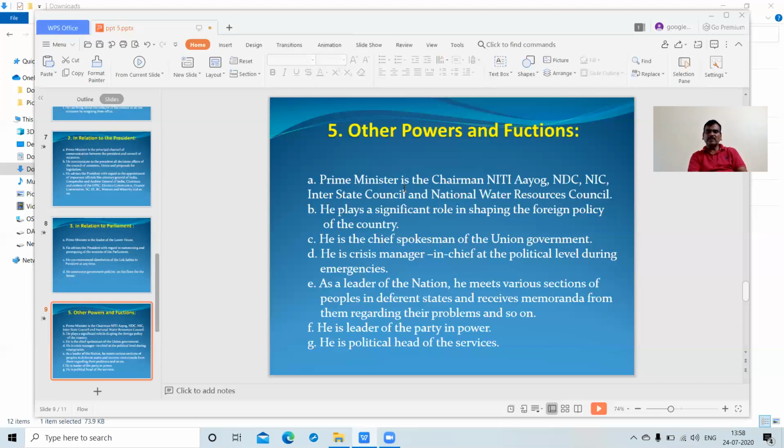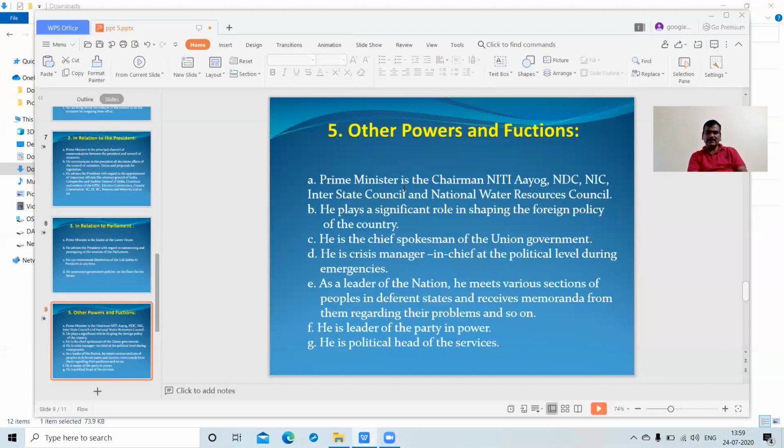Whatever plans the Planning Commission or Niti Aayog has approved, whether the plans are being implemented in the right way or not, how the plans are progressing, and certain review meetings will be conducted from time to time through the NDC, the National Development Council, whose chairman is also the Prime Minister of India.